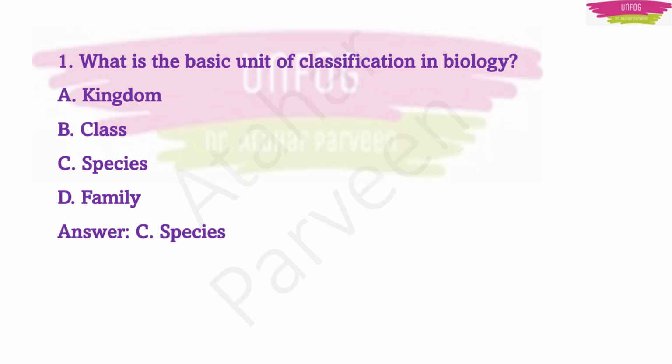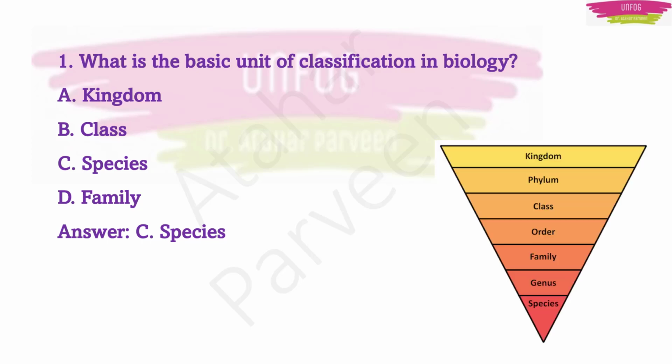It is species. If you know about classification in biology, there is an inverted triangle wherein the classification starts with the species and ends with the kingdom. Take it as an assignment and learn the units of classification one by one in order. Okay, it is very important.